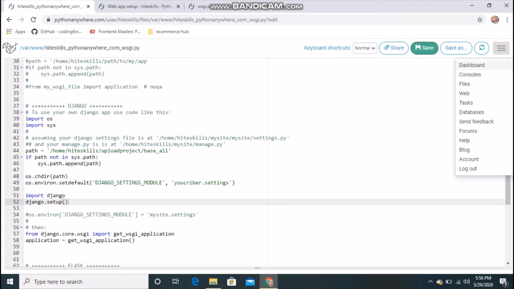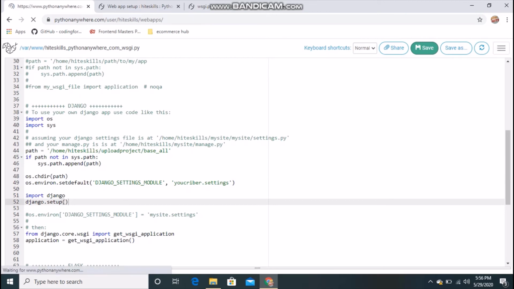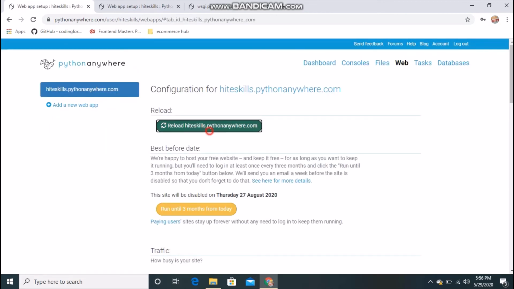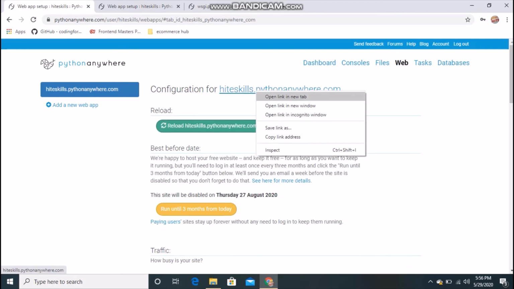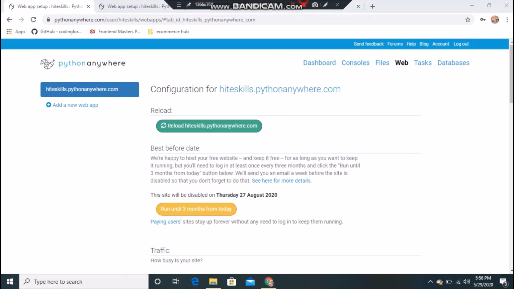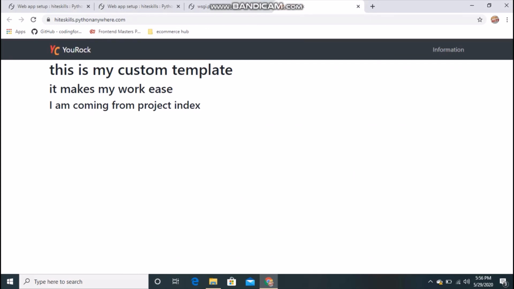It will be online. I will go to the Web tab. Remember, you have to reload your project, and if you visit your website now, it should work. Oh yeah, now you can see, guys, my website is online. You can check it from another computer or from your mobile. If you type that URL, it will work. So congratulate yourself.